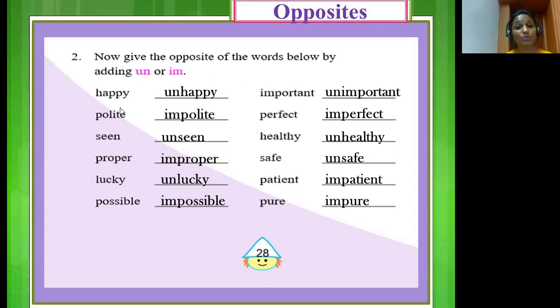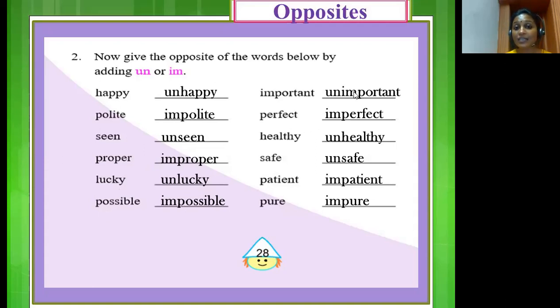Now I want you to say along with me children. Happy, unhappy. Polite, impolite. Seen, unseen. Proper, improper. Lucky, unlucky. Possible, impossible.